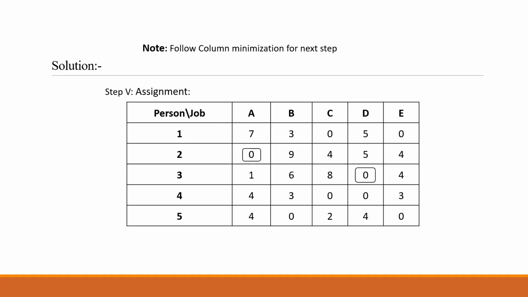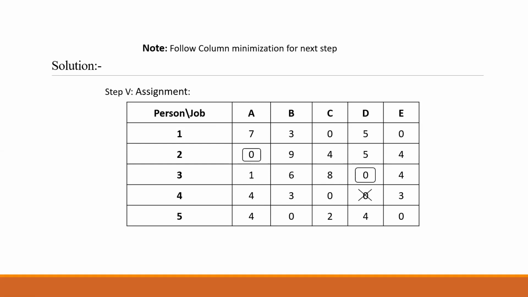But you can see now in this D column, one more zero is available. As the rule suggests, one job to one person, I will cut the rest of the zeros available in that particular column. So for D job, one is selected and the other is cut as the rule suggests.